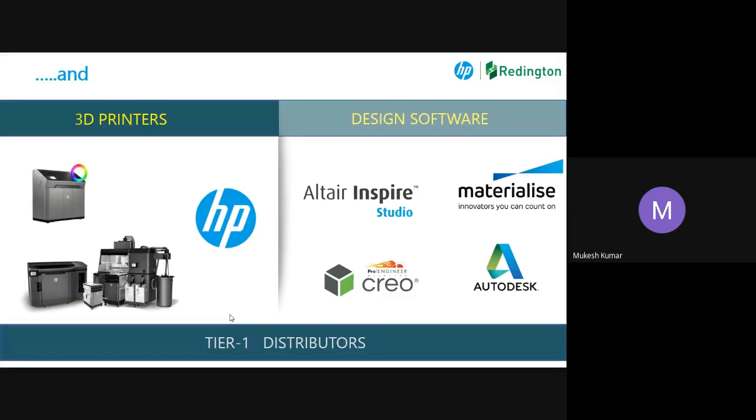And we have the design software. We have a tie-up with PTC, with Autodesk, with Altair, Materialise, many companies. These are the offerings we have as of now for the institution. We can bundle them. If you have a plan to put up labs in-house or something of that kind, we have offers for institutions.